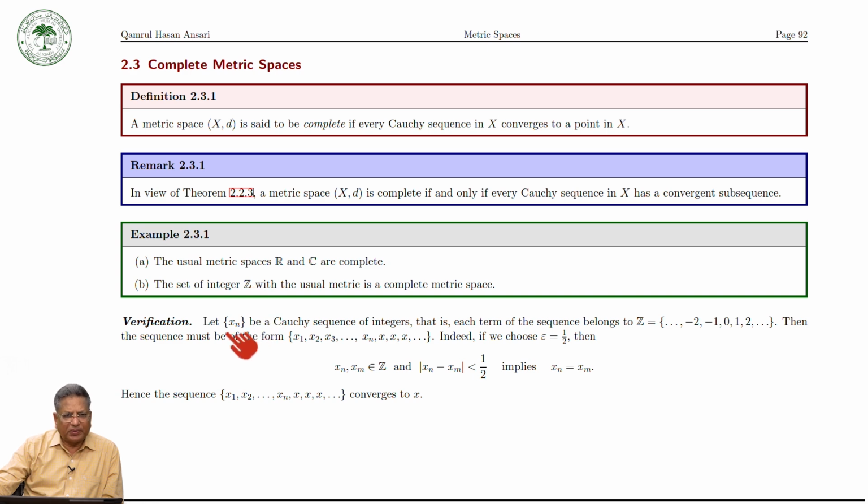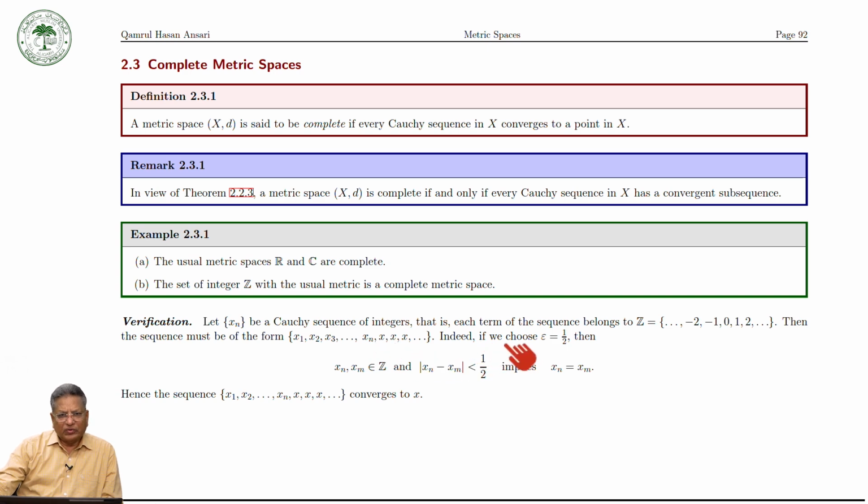The verification for the B part: let x_n be a Cauchy sequence of integers, that is, each term of the sequence belongs to the set Z. Then the claim is that the sequence must be of the form x_1, x_2, x_3, ..., x_n, x_n, x_n, ... eventually constant. Why is it so?